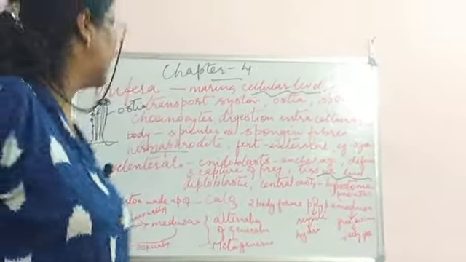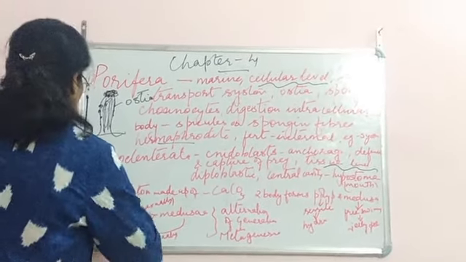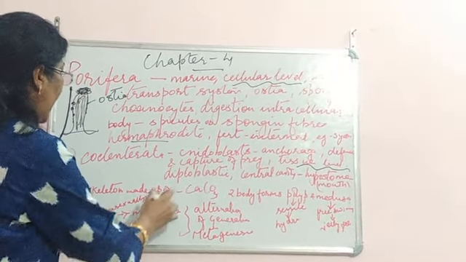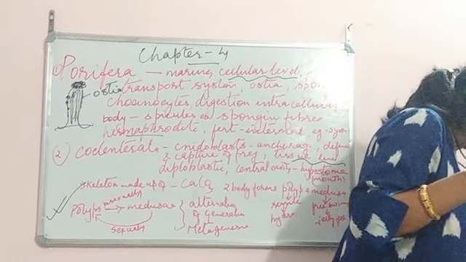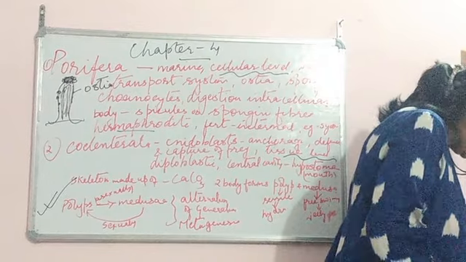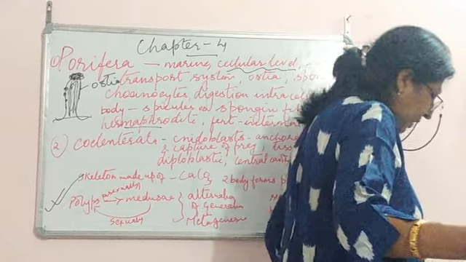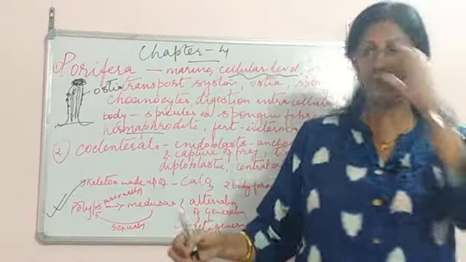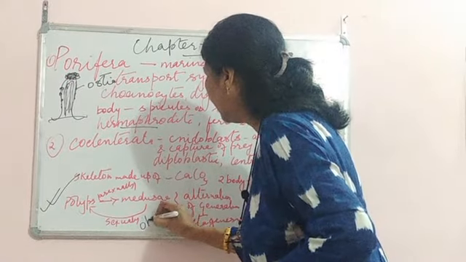For organisms which exhibit this alternation of generation, this particular cycle is important. How does it work? Polyps give rise to medusa asexually, and medusa by sexual reproduction gives rise to polyps. The example over here will be Obelia.